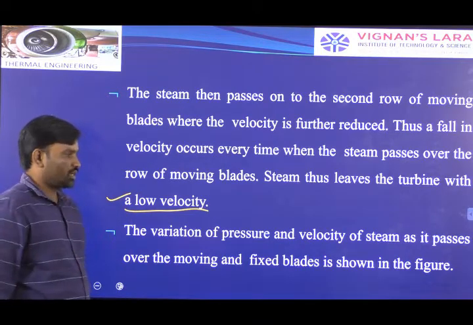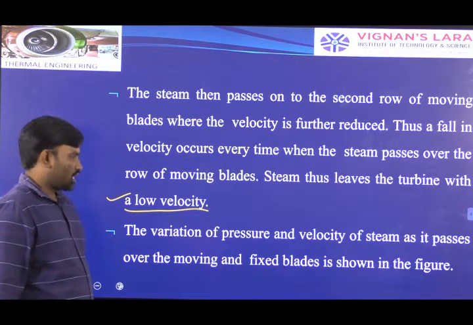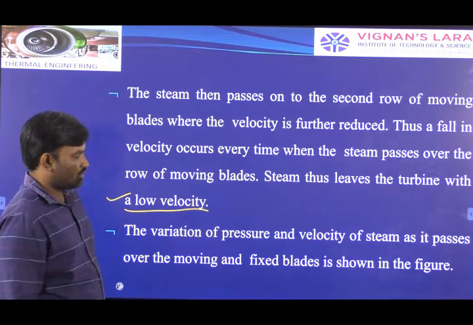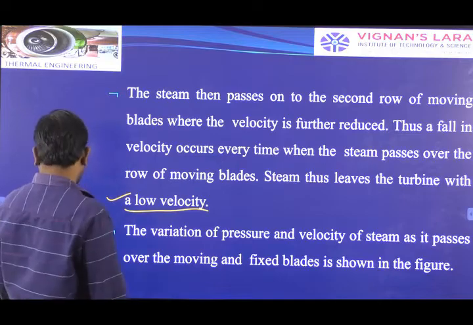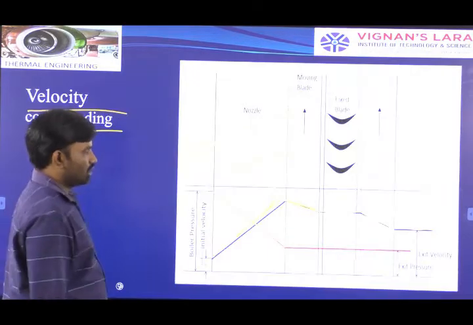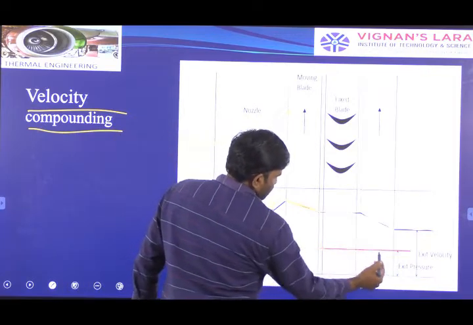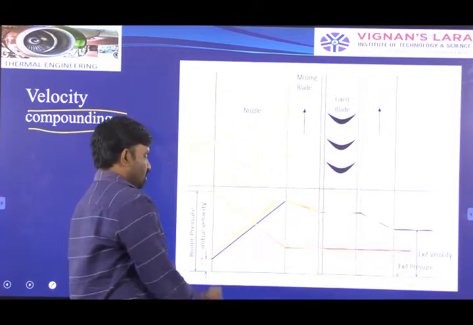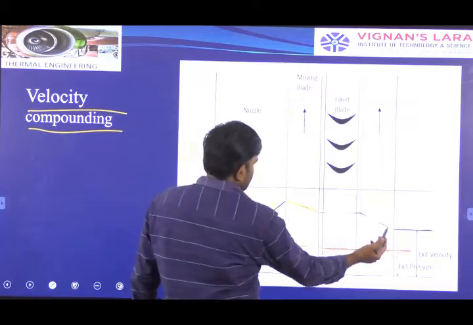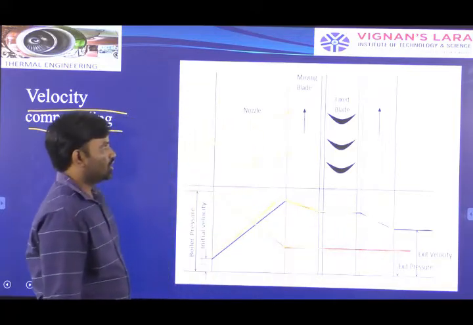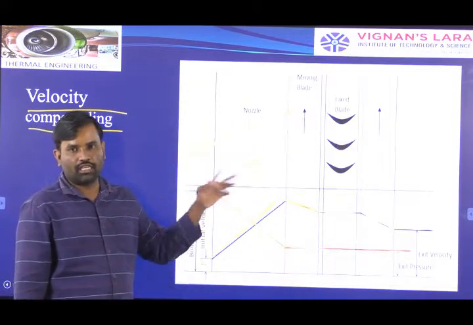The variation of pressure and velocity of steam as it passes over the moving and fixed blades is shown in the figure. In this figure the pressure variation is constant and the velocity variation you can also see. You have to write by seeing this diagram.